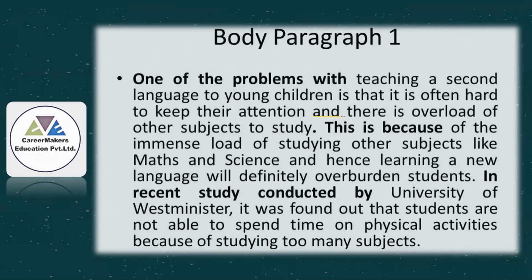This is also called a cohesion, where we are connecting two different sentences. So that is also a cohesion, linking words, and simultaneously these are also called cohesive words.